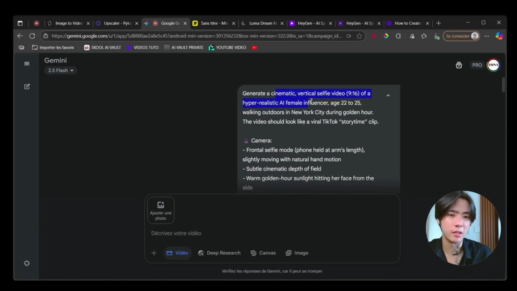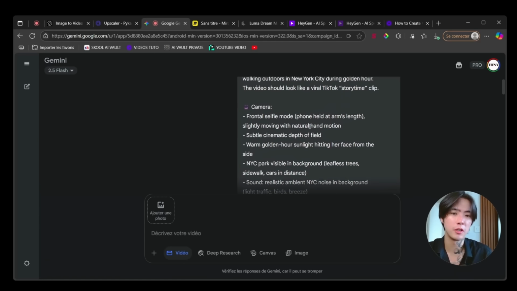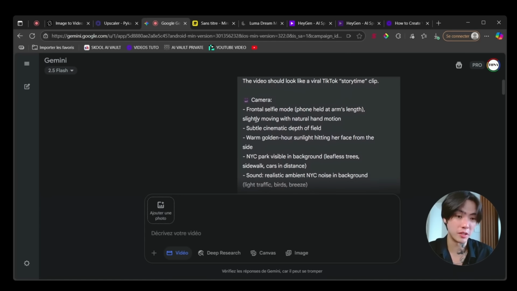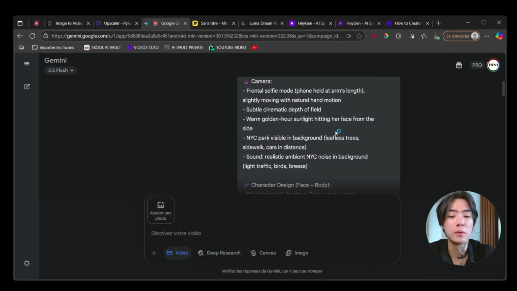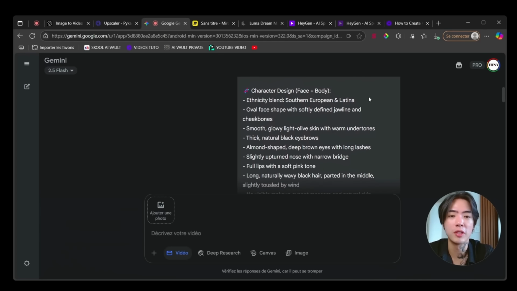So, "Generate a cinematic vertical selfie video of a hyperrealistic girl, AI influencer." So first, you want to describe the camera. Okay, this is very important. Unlike Kling AI, you really need to be very precise and to have a very detailed prompt with Google Veo. That's very important.